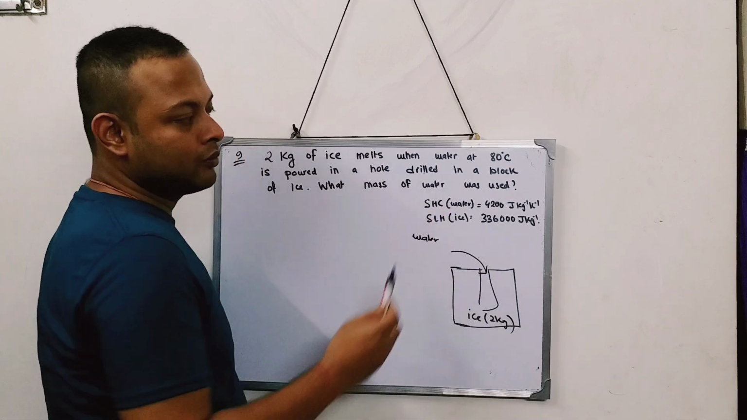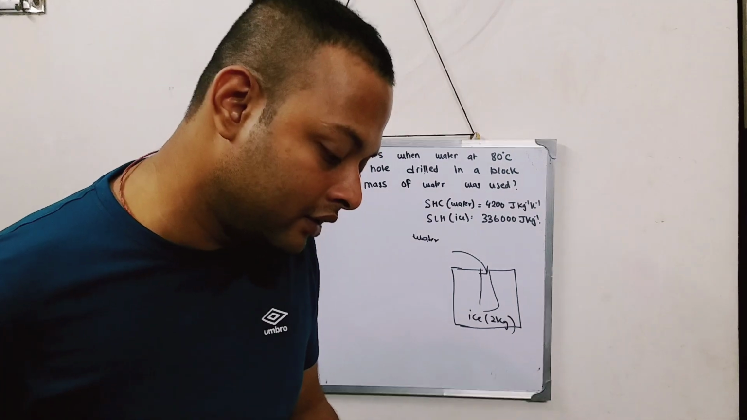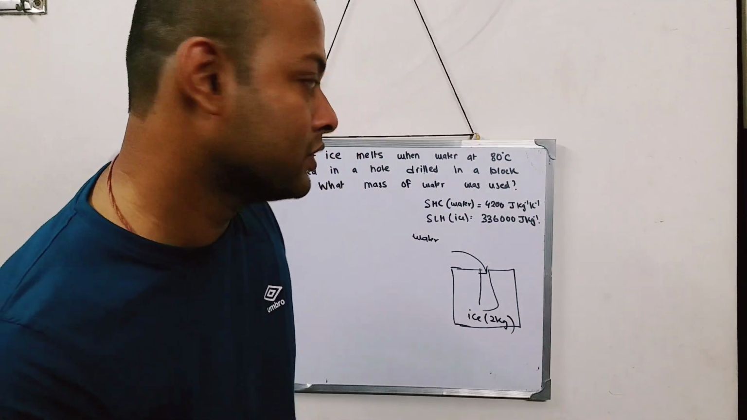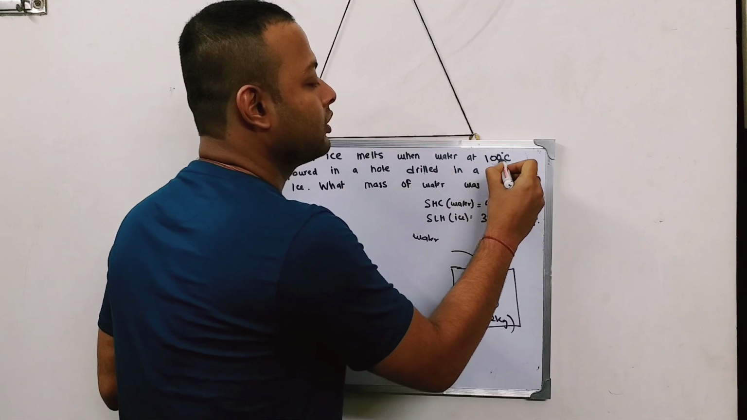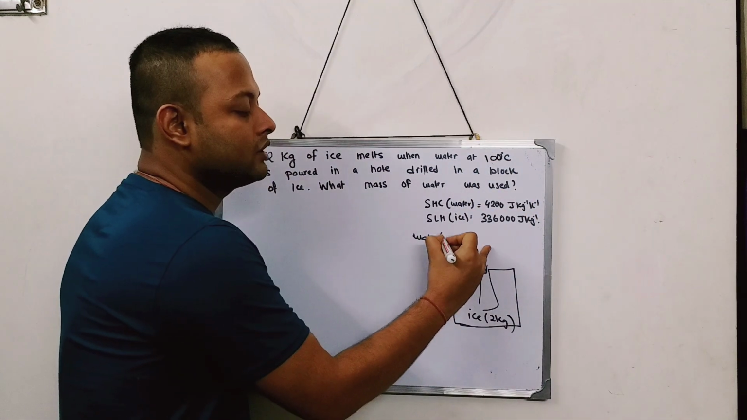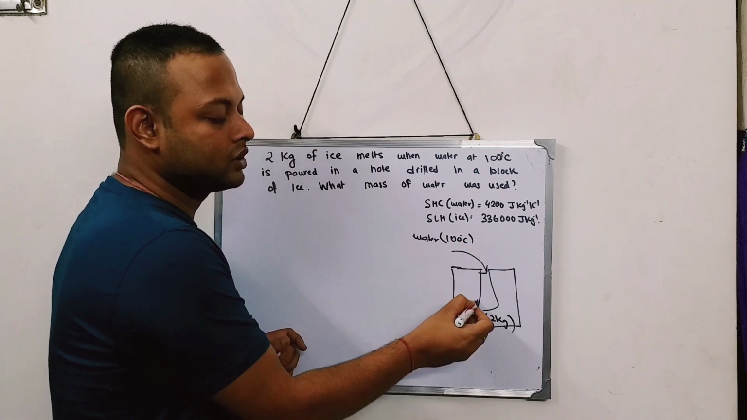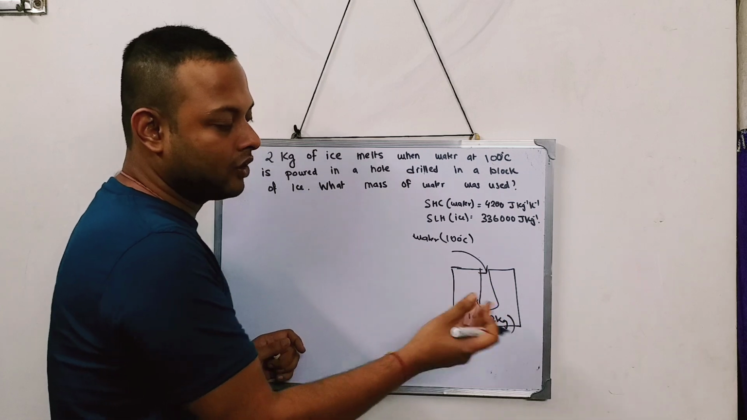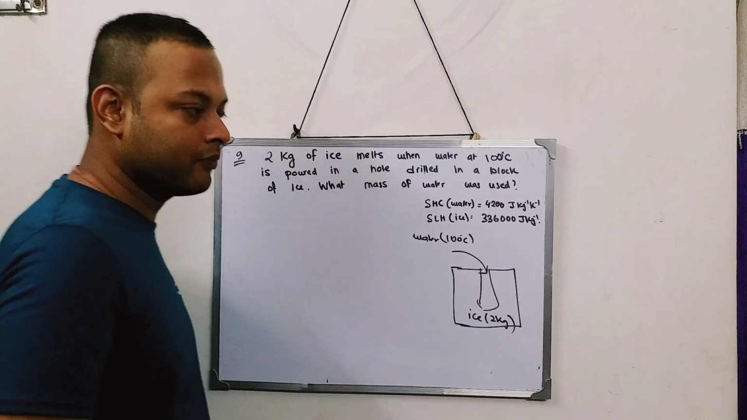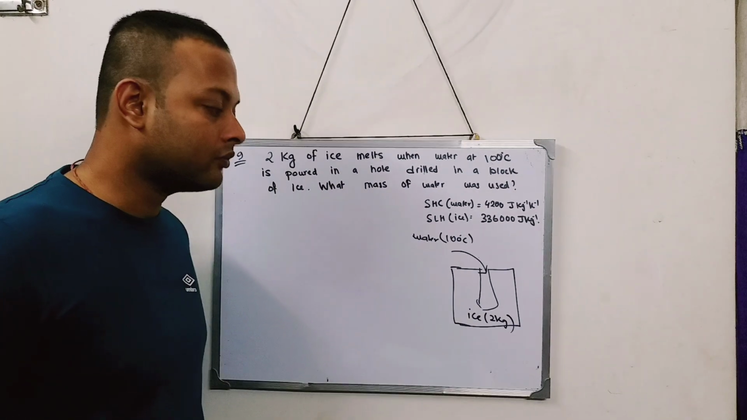The temperature of the water which I am pouring is 100 degrees centigrade. Okay, here I made a mistake. The temperature of the water is 100 degree. So a hot water is poured into this drilled hole of the ice, and obviously hot water will melt the ice. My question is, how much water should I use?